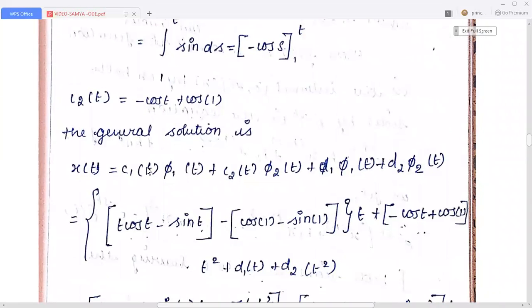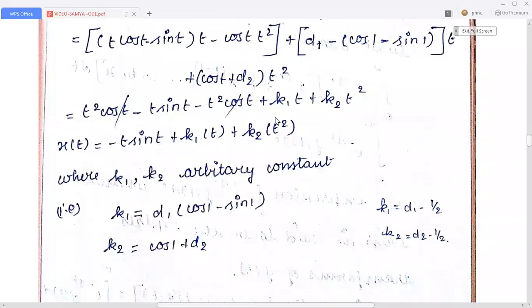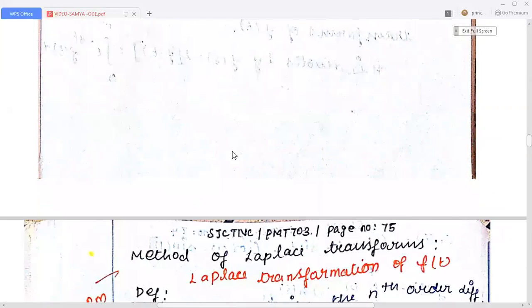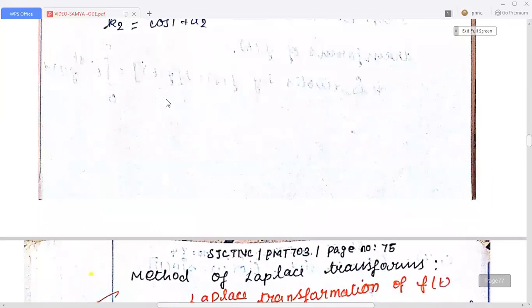Therefore, the general solution is x(t) = c1(t) φ1(t) + c2(t) φ2(t) + d1 φ1(t) + d2 φ2(t). When you substitute these values, we get this answer after simplification. Finally, x(t) reduces to this value, minus t sin t, plus k1 t plus k2 t², where k1 and k2 are arbitrary constants. So this completes the problem.